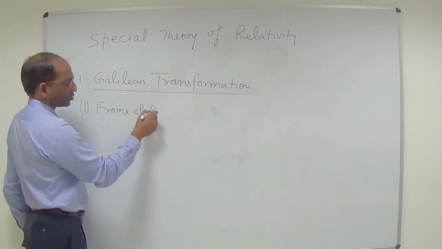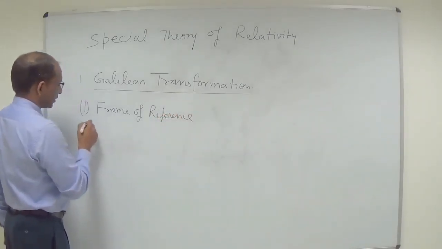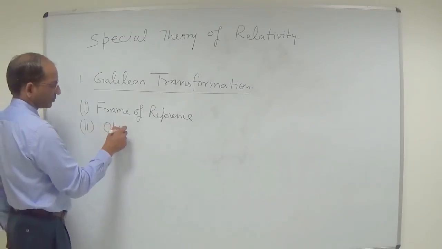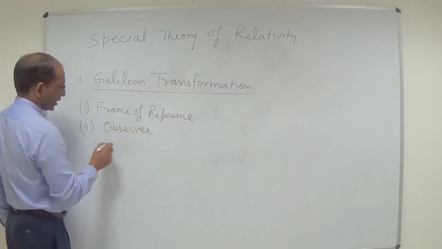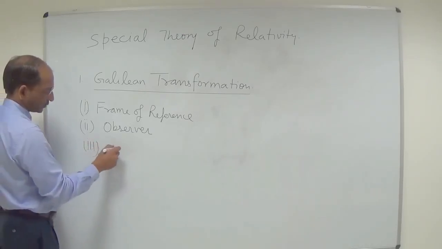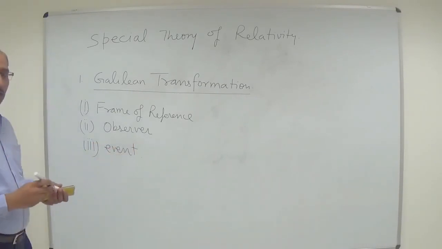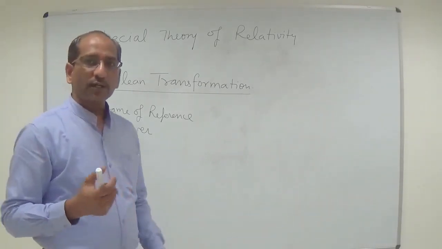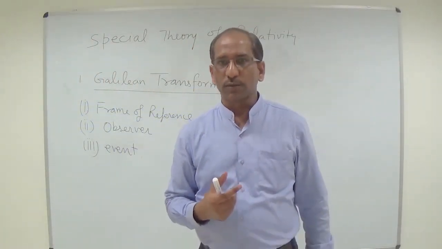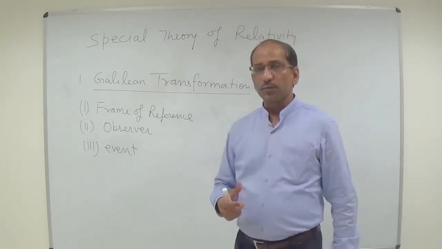Number 2, observer. And number 3 is event. These 3 words are important to understand the basic idea of the special theory of relativity.